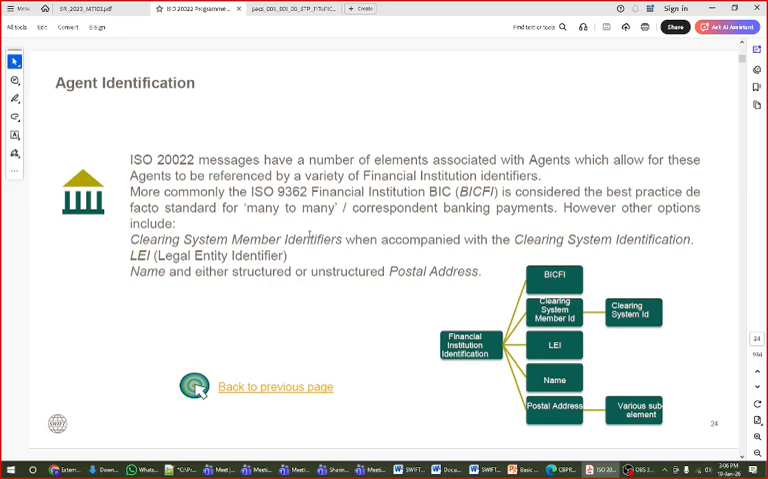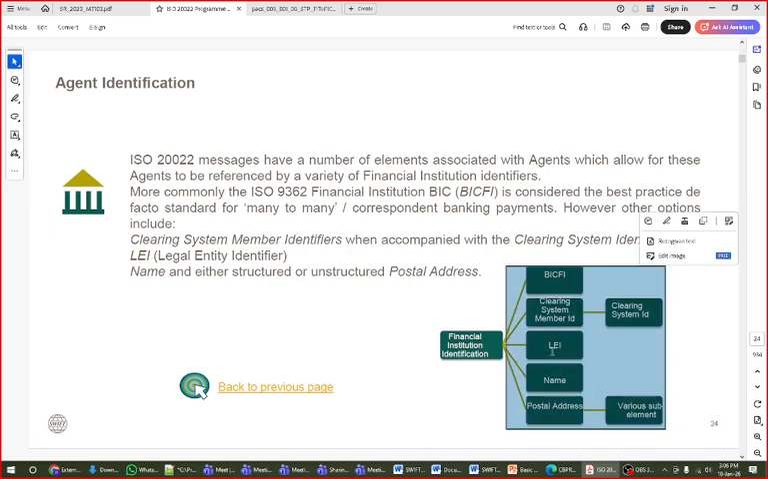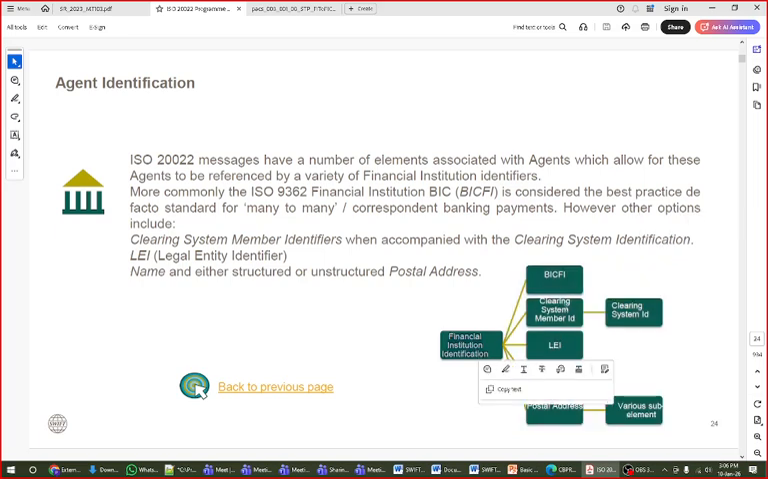We don't have alphabetical options like this. Anyway, we have around a 100-page document to learn how it is like this, but I'm just telling you how it should be. The bank is now represented by BIC, clearing member system ID, LEI, name and address. LEI, everything will be covered. It is a legal identifier, a new concept that is going to be launched in this application.